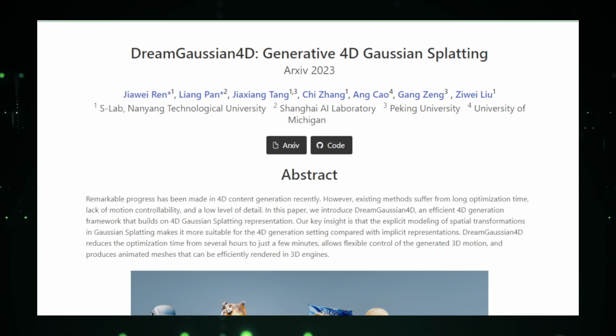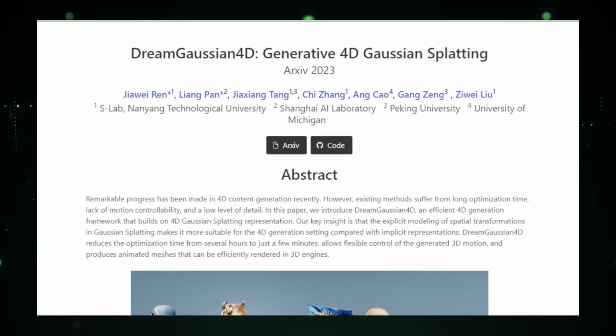And it's not just the creators who benefit. Gamers, filmmakers, educators, anyone with a vision can now paint their narratives in the vibrant colors of 4 dimensions. DreamGaussian4D doesn't just animate, it breathes life into pixels, inviting them to dance in a reality that once existed only in our wildest dreams.